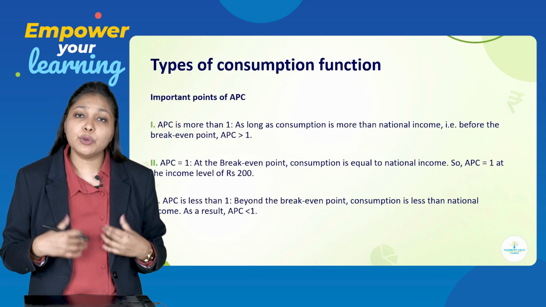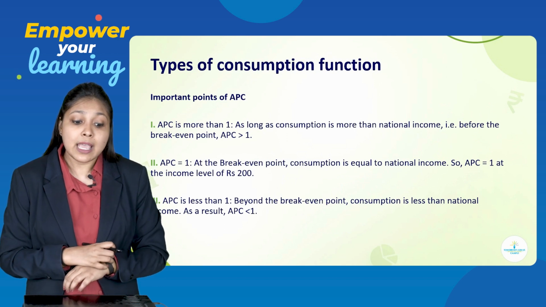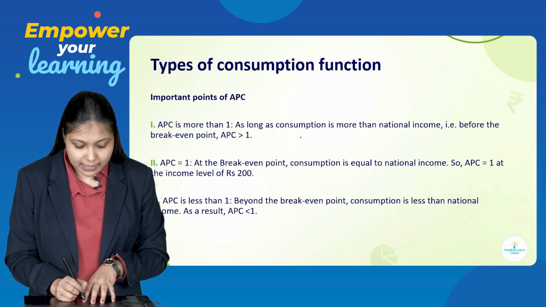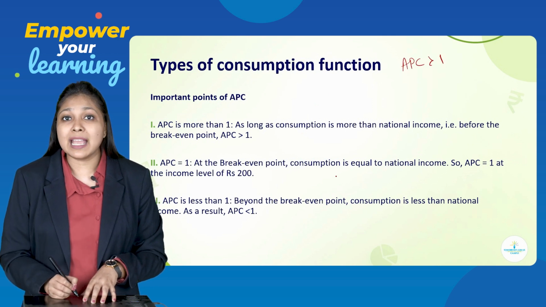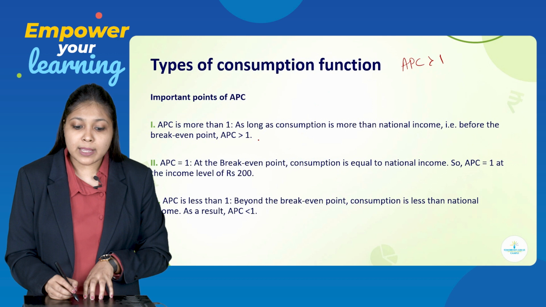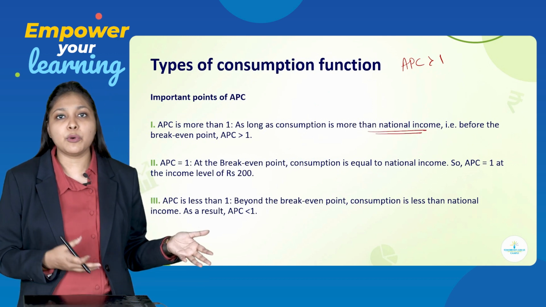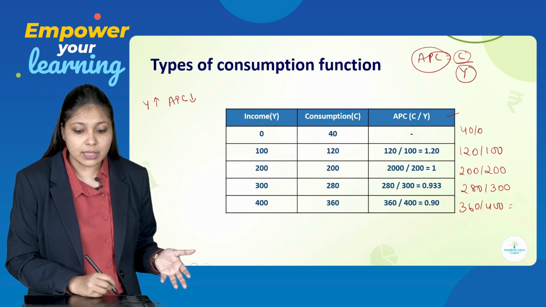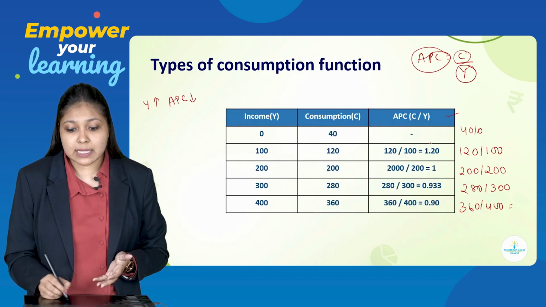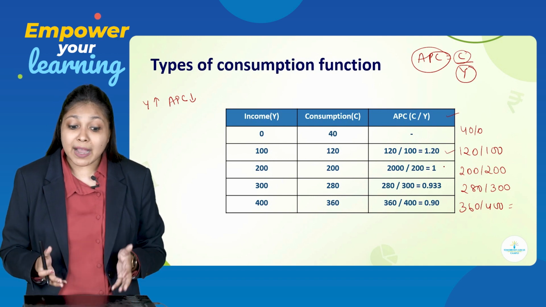Now, again, there are a few important points related to APC. First, APC is more than 1. Average propensity to consume is more than 1. So as long as consumption is more than national income, before the break-even point, APC will always be more than 1. So you can see it here in the table that here APC was more than 1, that is 1.20. Why?